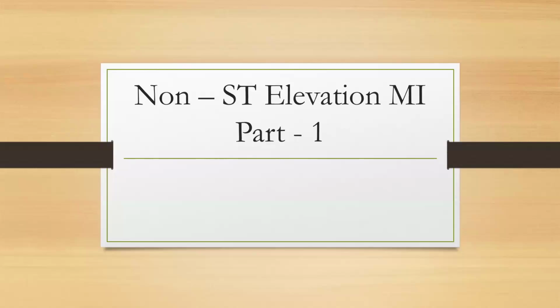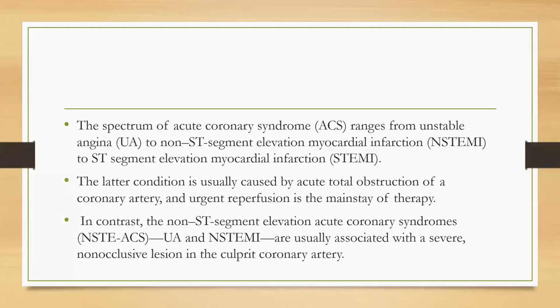Hello everybody. Today we are going to discuss non-ST elevation MI. The spectrum of acute coronary syndrome ranges from unstable angina to non-ST segment elevation myocardial infarction to ST segment elevation myocardial infarction. The latter condition is usually caused by acute total obstruction of a coronary artery, and urgent reperfusion is the mainstay of treatment.